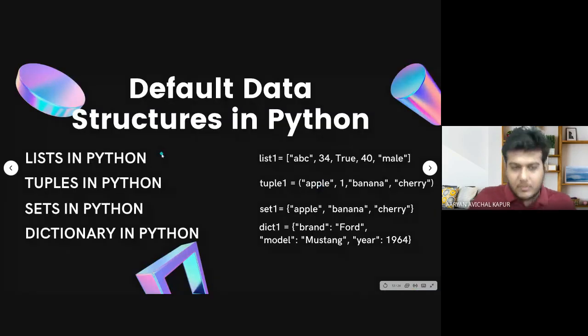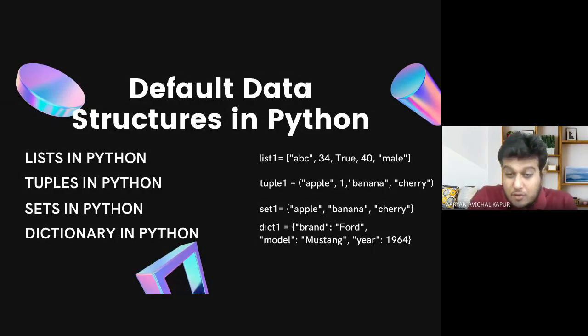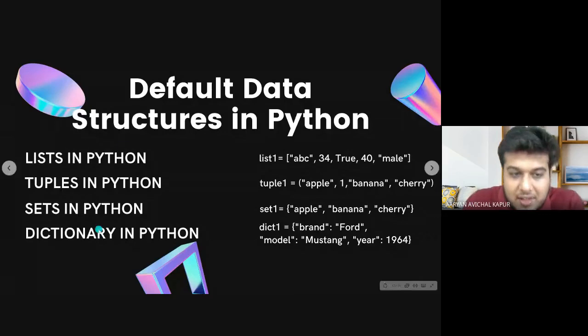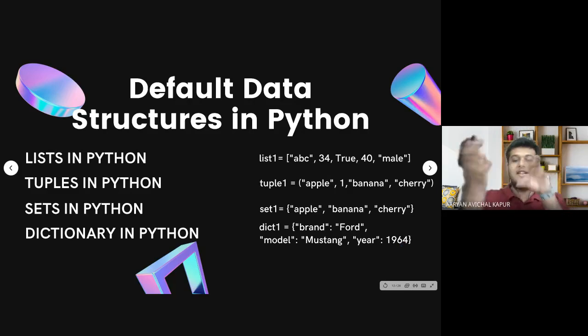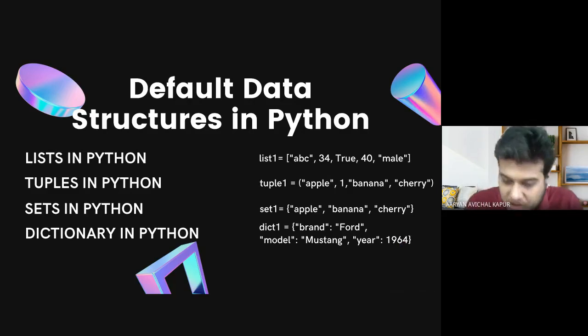Right. So here we have given examples of data structures. And if you look very closely, you'll be able to see that the list has a square bracket, tuple has normal parentheses, set has curly brackets and values, and dictionary has curly brackets, and one value is mapped to the next value. This means brand, model, and year are the keys, and Ford, Mustang, and 1964 are the values, right? So this is key is to value, second item key is to value, right? So this is how a dictionary works, and this is how you declare all of them.